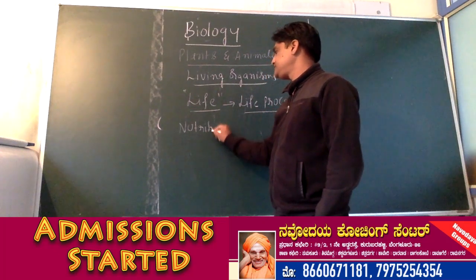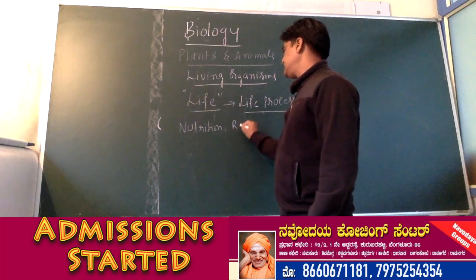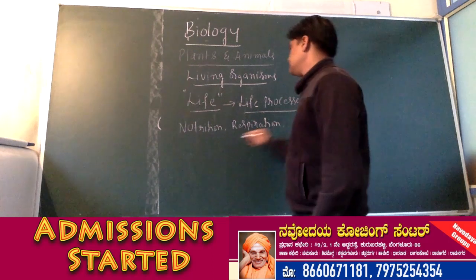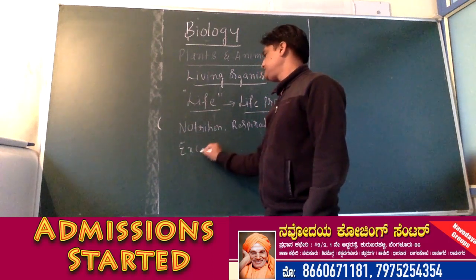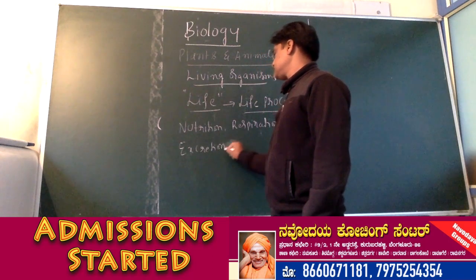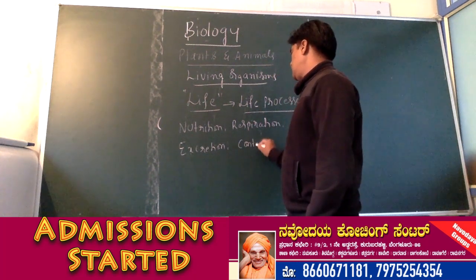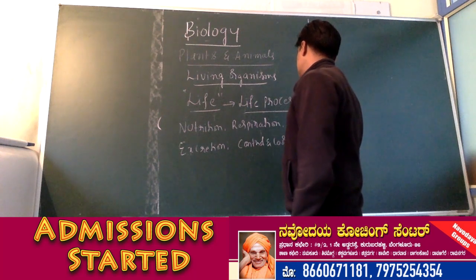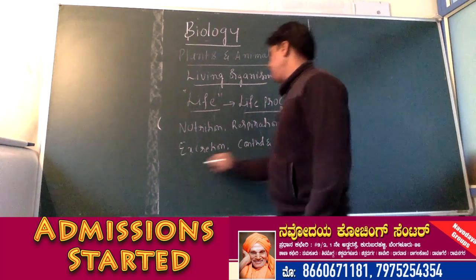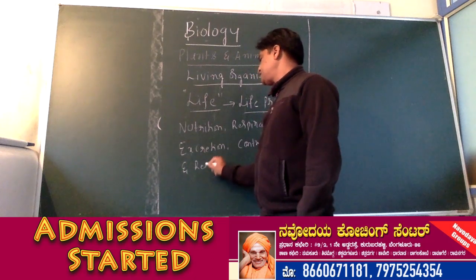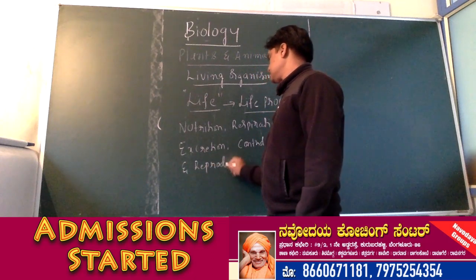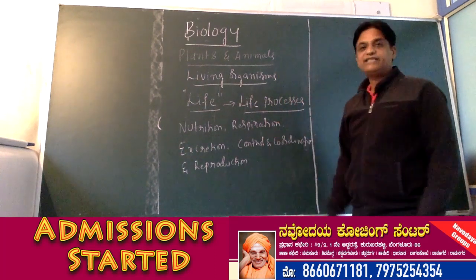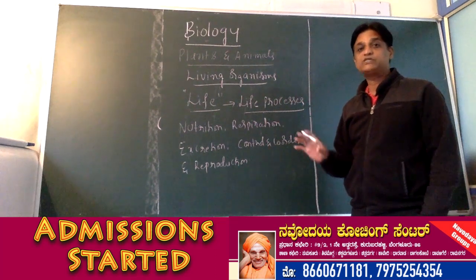Examples for life processes: nutrition, respiration, excretion, control and coordination, and reproduction. So these are called life processes.